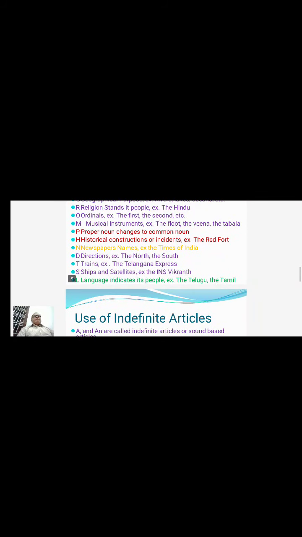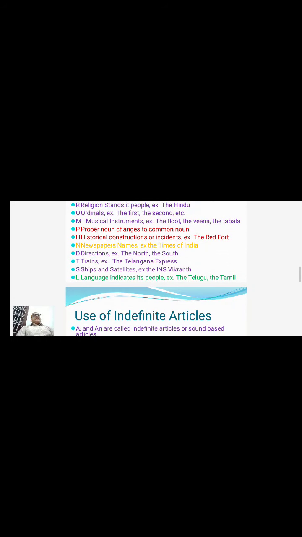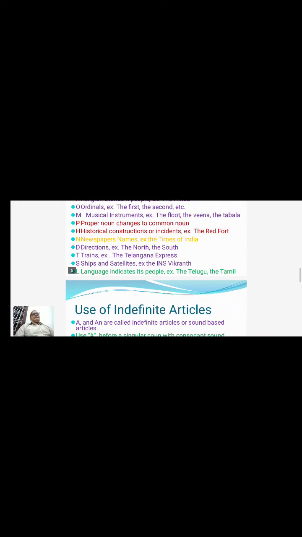And the next one is N. N stands for newspapers. Before the names of all newspapers, we need to use the definite article. For example, the Times of India. Then the next one is D. D stands for directions. Before all the names of directions: the north, the south, the east, the west, the northeast, the southeast, the southwest.